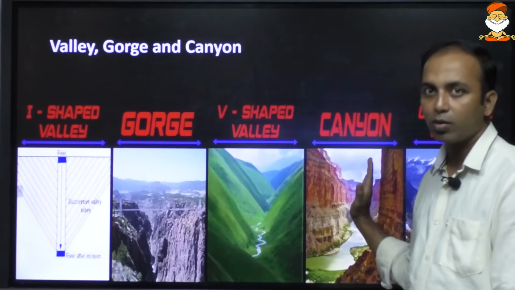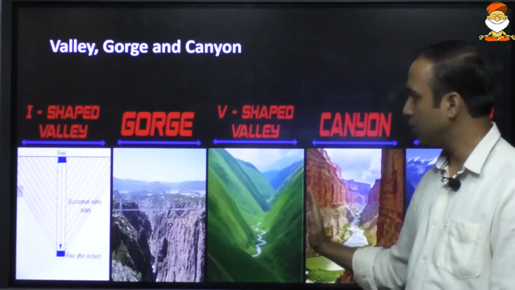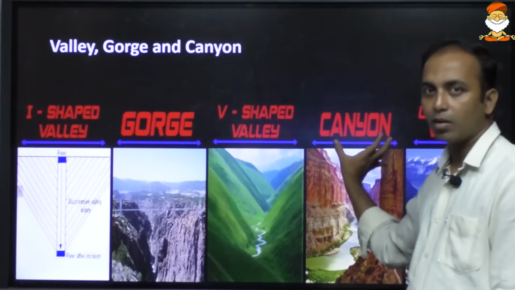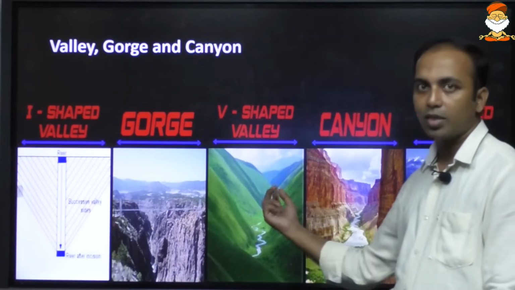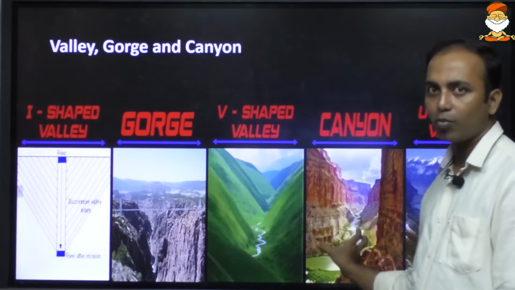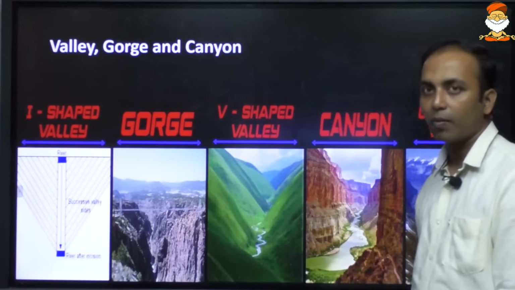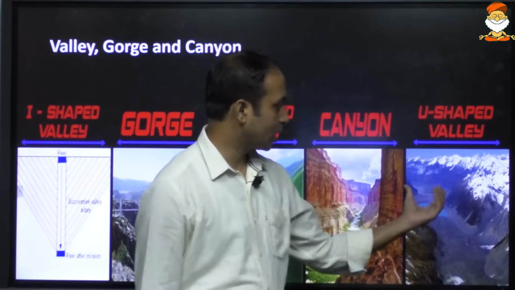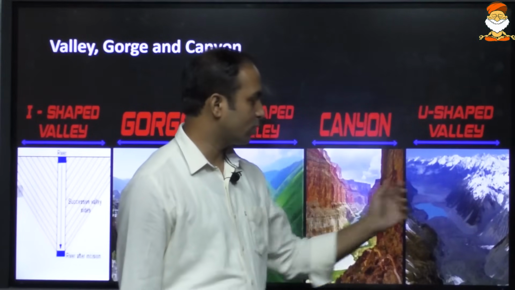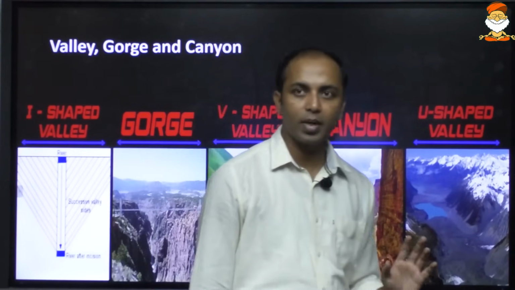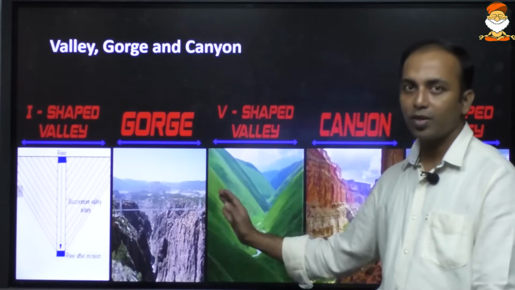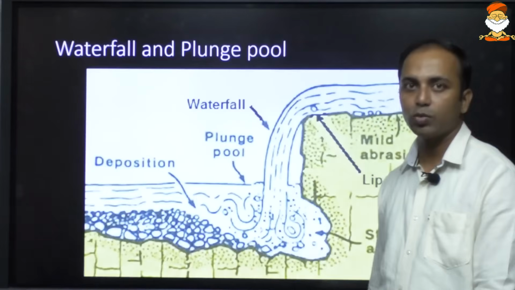Because horizontal erosion is there, the valleys are very steep and almost parallel. Here it is V shape, and here it will be more like H shape. And when a glacier causes the erosion of these valleys, it mainly forms a U-shaped valley. So river erosion gives a V-shaped valley, glacier erosion gives a U-shaped valley.